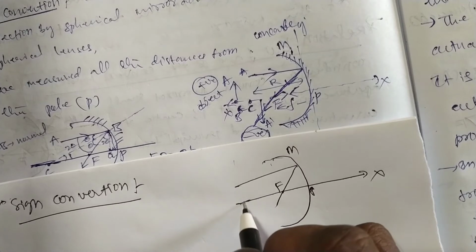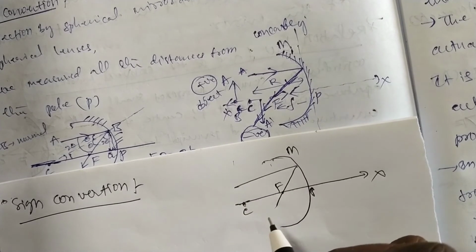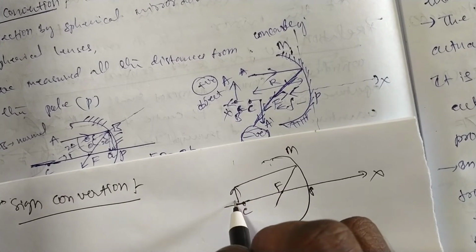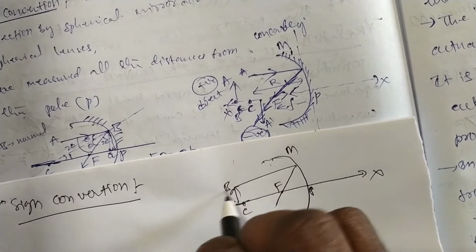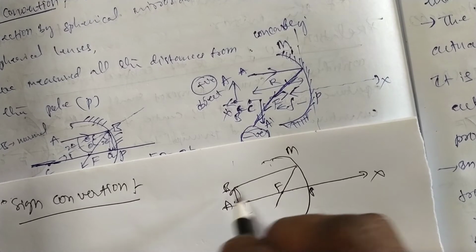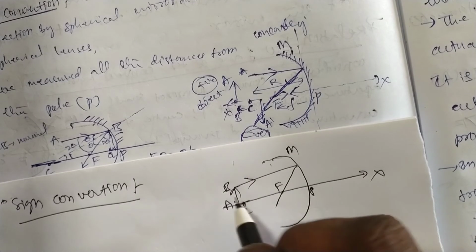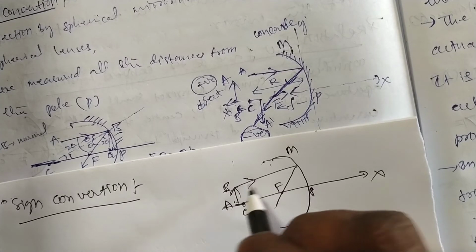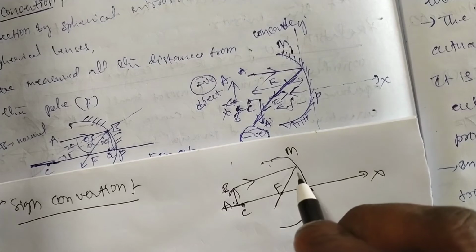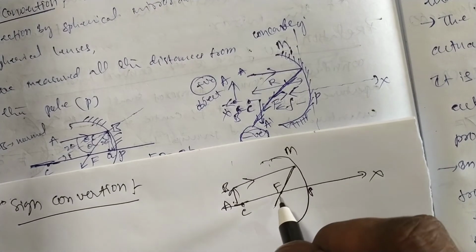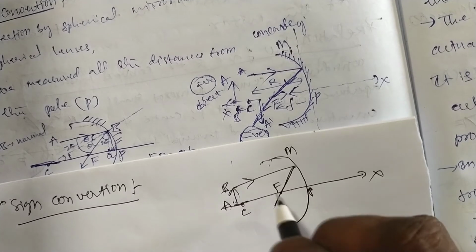This is the center of curvature, C. That is AB, and A'B' is the image. AB is the object. When light from the object falls on a mirror, that light is reflected through the focus point, that is F.